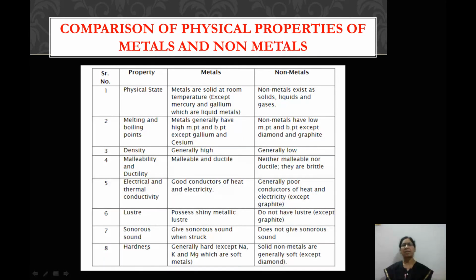Our next property is hardness. Metals are generally hard except sodium, potassium and magnesium, which are very soft metals. They can be cut with a knife also, that is sodium and potassium. Non-metals are generally solid and generally soft except for diamond, which is the hardest known substance. So these were the physical properties of metals and non-metals, which we have compared.